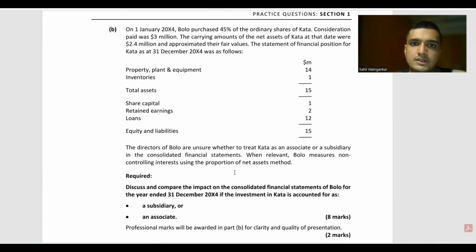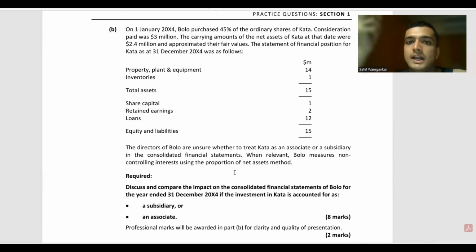10 consolidated financial statements, when an entity owns more than 50% of shareholding in another entity, then it is treated as a subsidiary. When an entity owns 20% to 50% of the other entity, then it is treated as an associate.